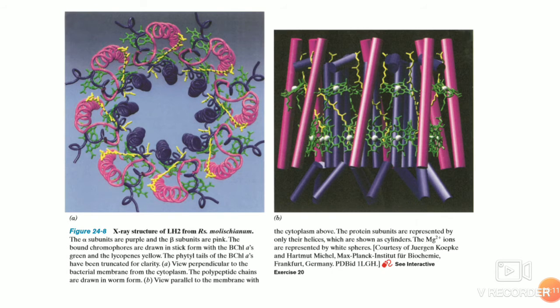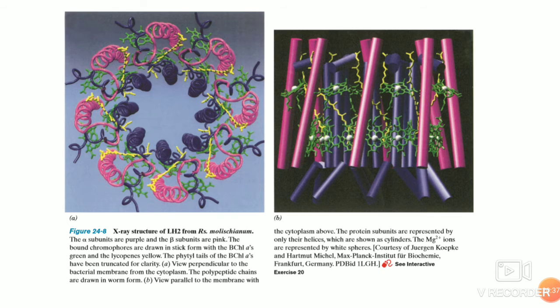The remaining 8 bacterial chlorophyll A molecules are axially ligated by side attachment to the subunits and are located more freely in this protein complex.